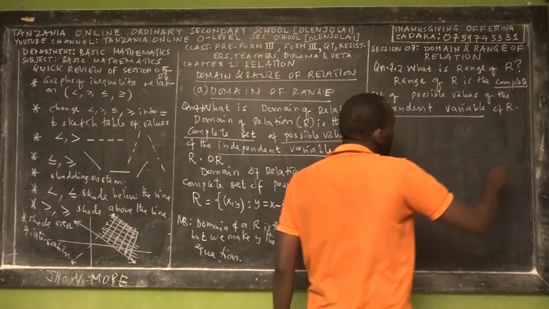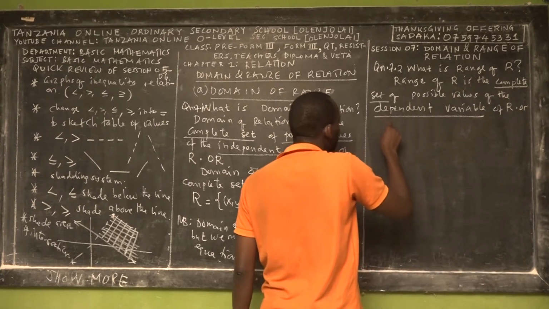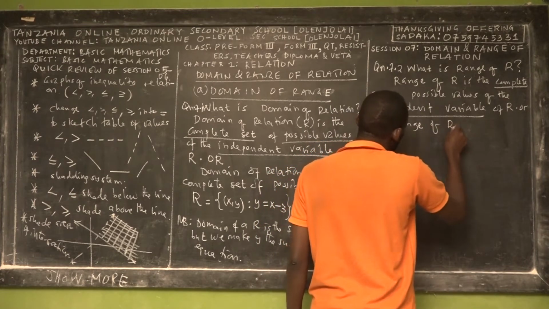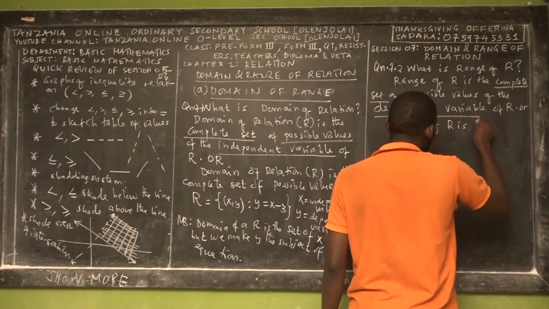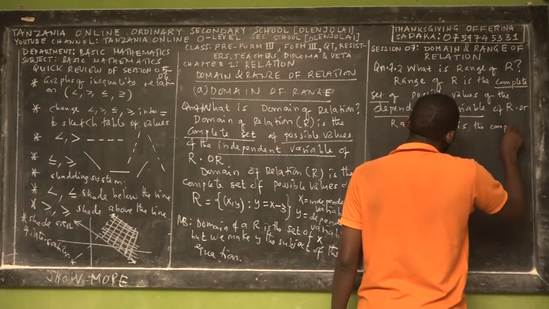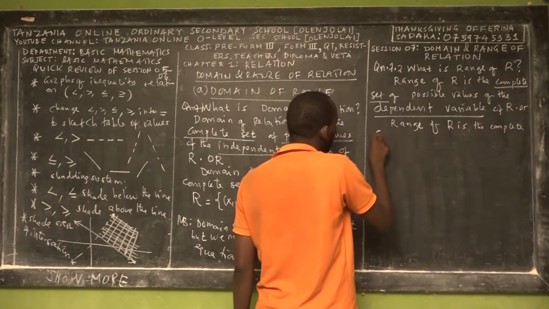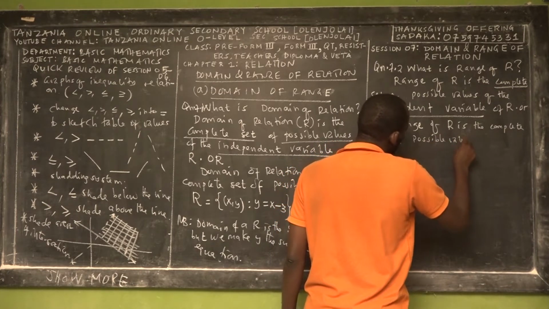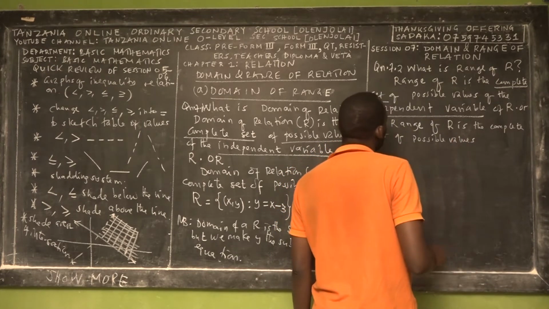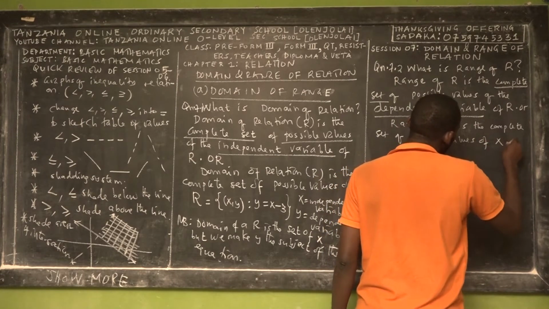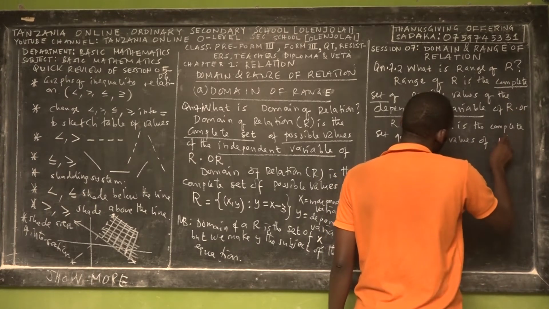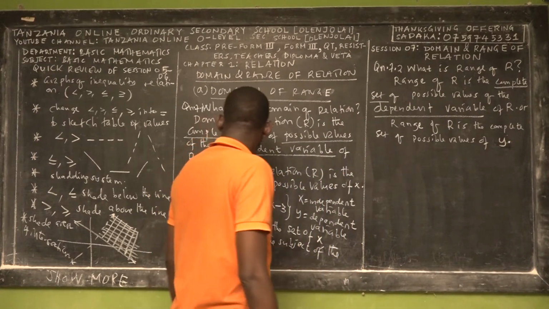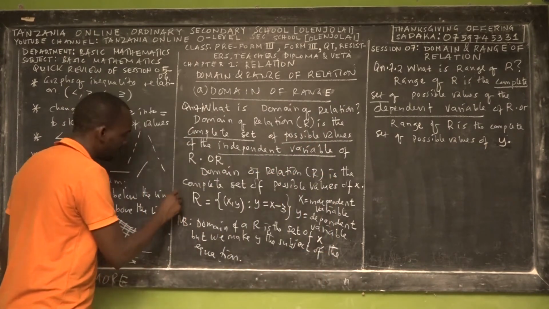Or in other words, this is another way that we define the range of a relation. We say that it is a complete set of possible values of y. So the dependent variable is y. So y depends on x always. So remember that this was what? An example.